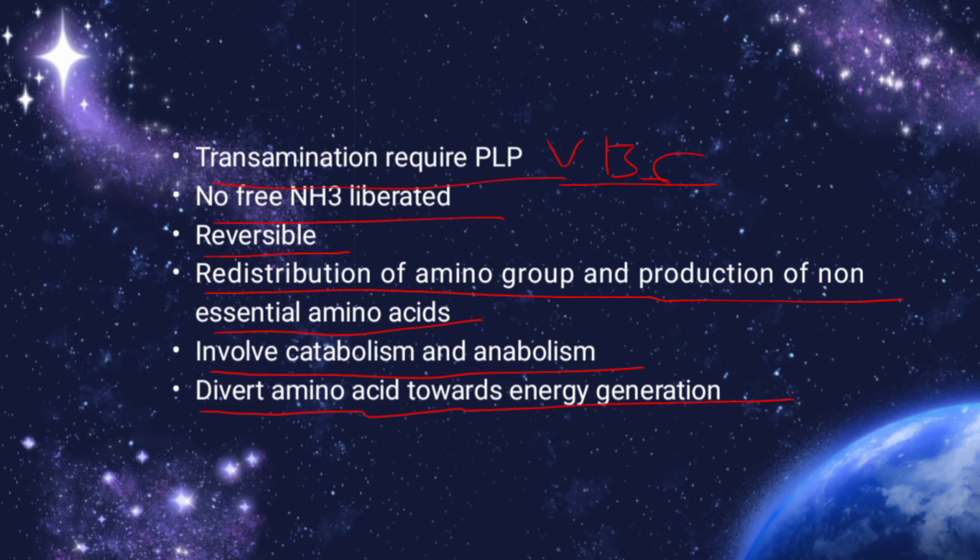All amino acids except lysine, threonine, proline, and hydroxyproline participate in transamination. Transamination is not restricted to alpha amino groups only. For example, delta amino group of ornithine is transaminated.